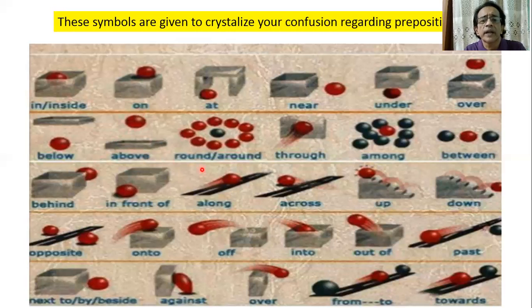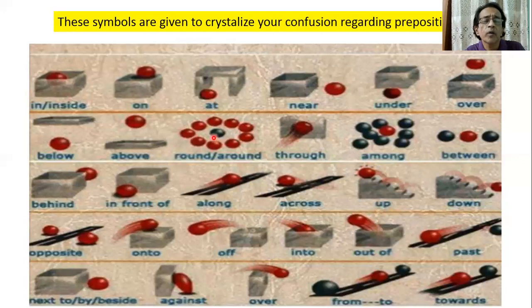Then round and around both are the same, defining a circle or closed curve containing a thing. Here I can say an example. I planted lilies around the statue. Then the circle is around the ball.